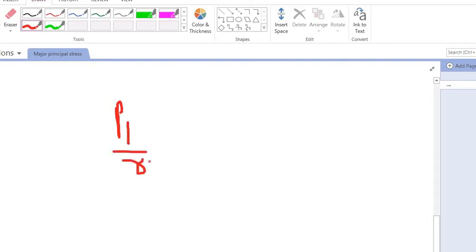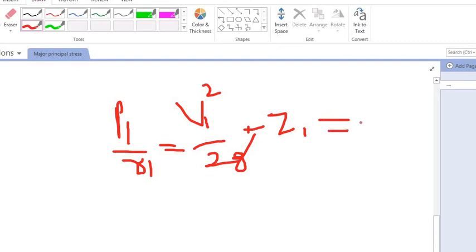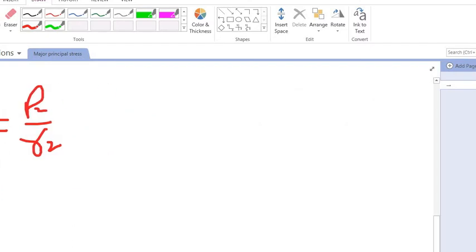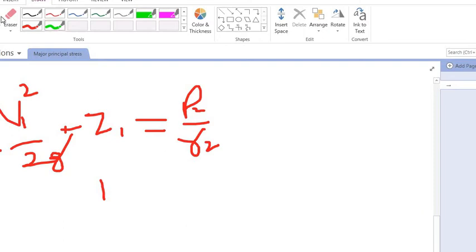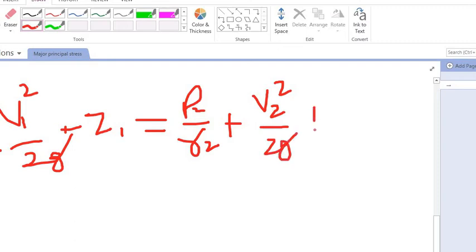So P1 upon gamma 1 plus V1 square upon 2g plus Z1, that is datum, is equal to P2 upon gamma 2 plus V2 square upon 2g plus Z2, right? So this is actually Bernoulli's theorem.